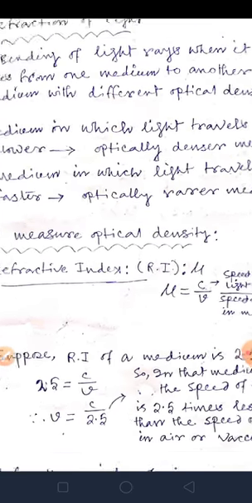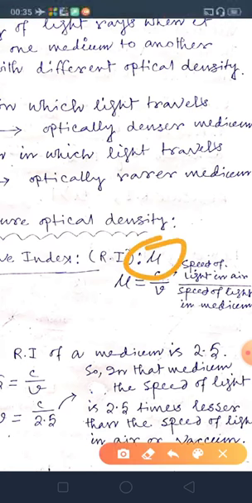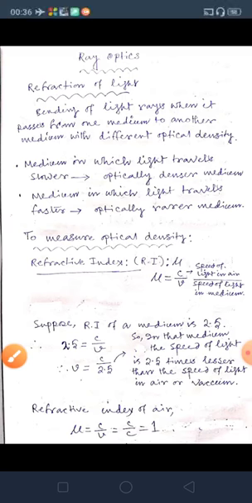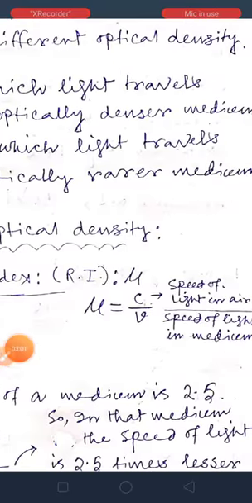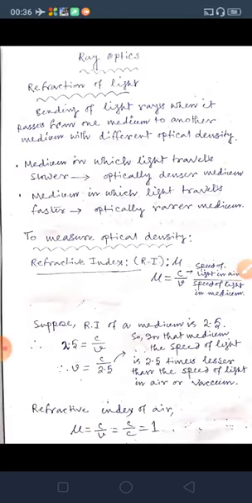It is denoted by the symbol mu, that is refractive index. Mu is equal to c by v. C is speed of light in air and v is speed of light in medium. Understood that thing?